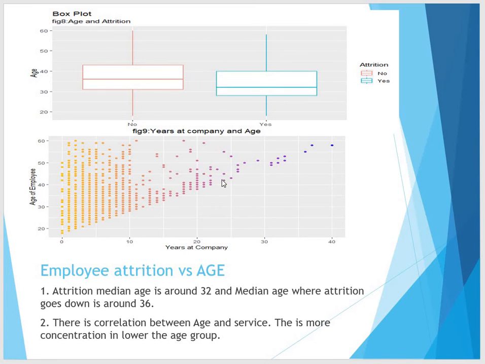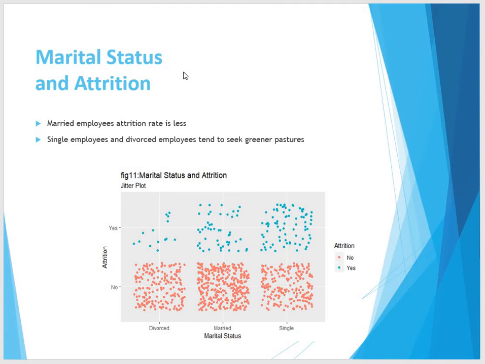We also see a plot here that shows age and service. The higher the age, the number of people in the company is very less. This is marital status and attrition. Married employees' attrition rate is less. You can see that in the middle, the divorced and the single, we see a very high rate of attrition. They always seek greener pastures.